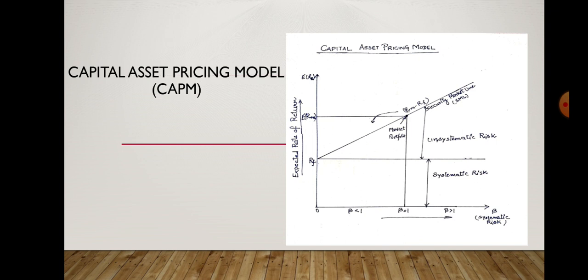This is the graphical representation of the CAPM model. So what does it show? The x-axis represents the systematic risk, that is represented by beta. The vertical axis, the y-axis, shows the movement of the expected rate of return. It also carries the risk-free rate of return and the expected market return. Then there is one line, that is the security market line. It is also known as the slope.